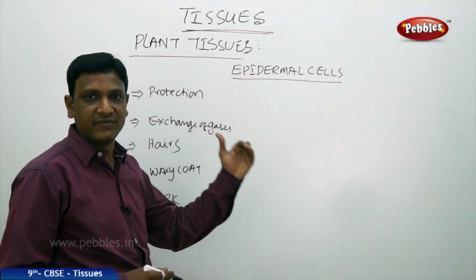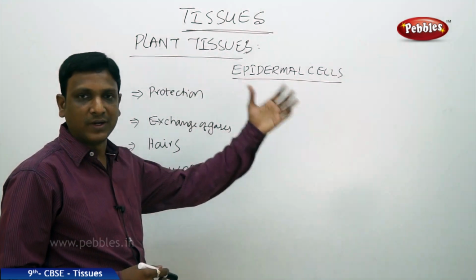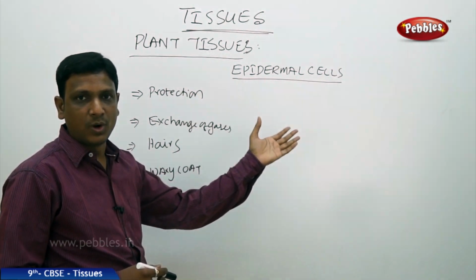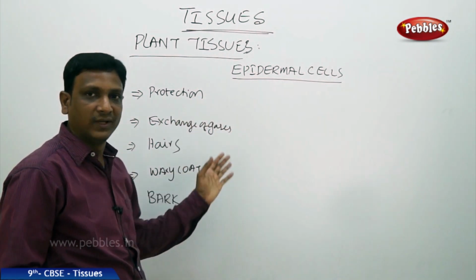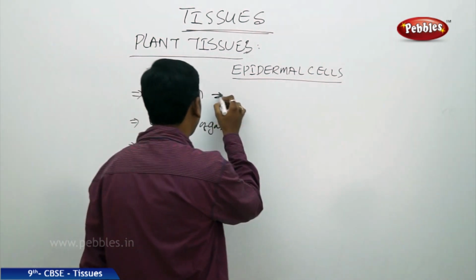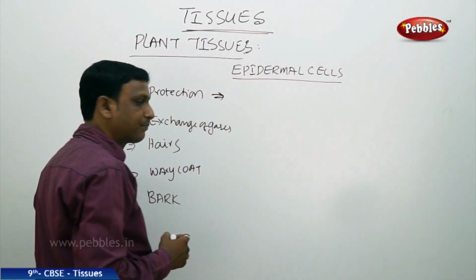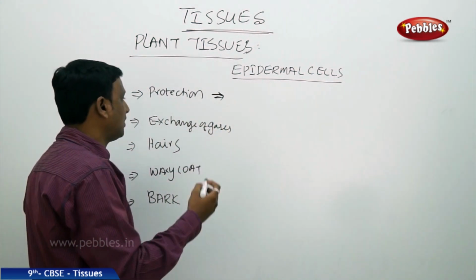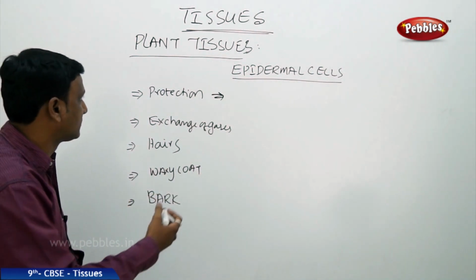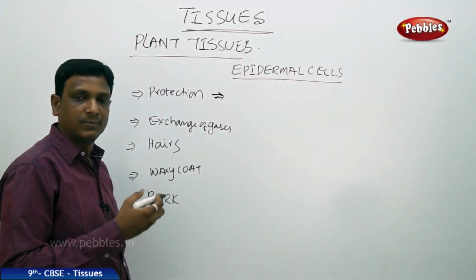The epidermis prevents the entry of foreign particles, either fungus or other organisms, or it avoids the effect of light or water on the body parts of the plant. So first, they provide protection especially from heat or water, from the external environmental factors.